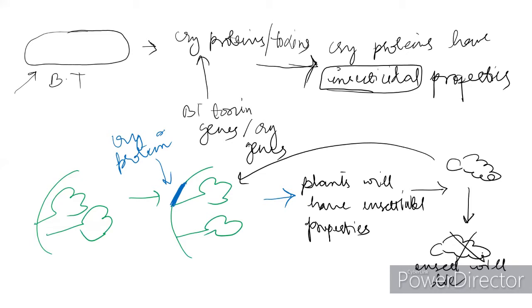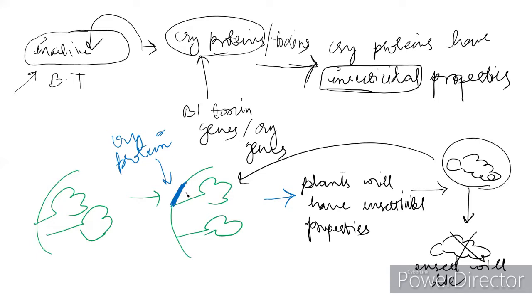Now the thing is, this particular cryoprotein is a toxin which is present in the Bacillus thuringiensis bacterium. Why does this protein not kill the bacterium? The reason is this protein is present in inactive form in the bacterium. When this protein is introduced into a plant and then ingested by an insect, what really happens is because of the alkaline pH.